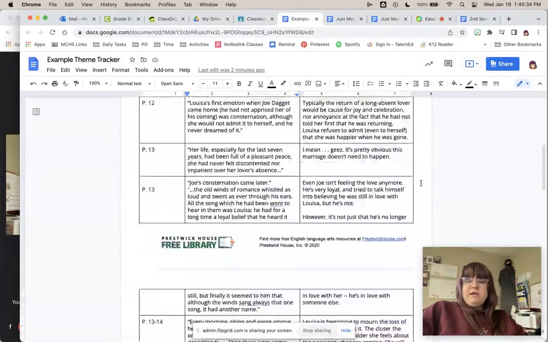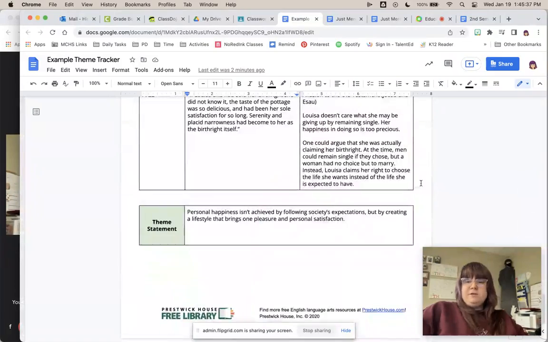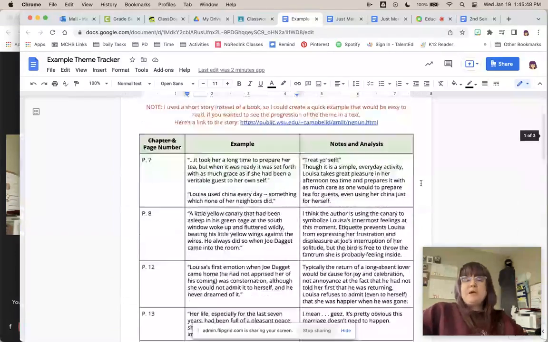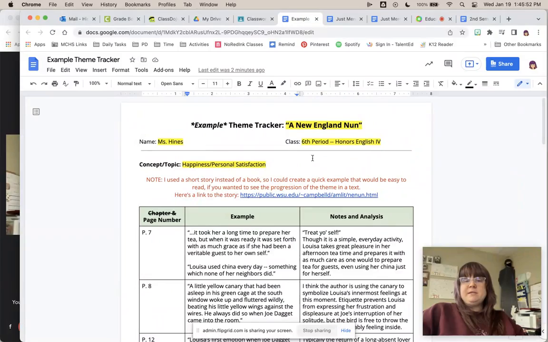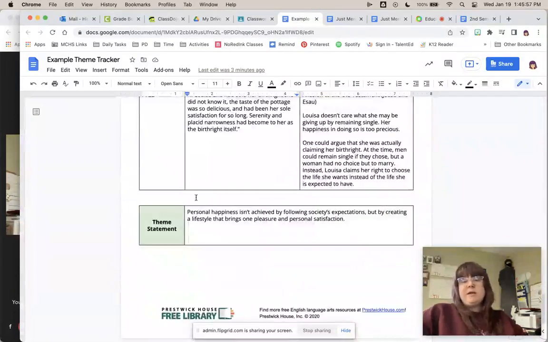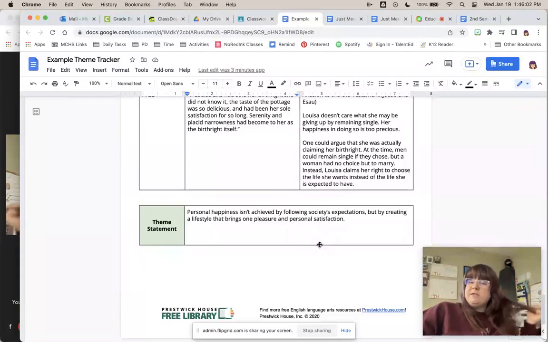Eventually, she figures out that he's in love with someone else, and she gives him an out. She's like, okay, you don't have to marry me anymore. I don't really want you to. So they both end up happy, but for a long time, it doesn't look like they're going to end up that way. So I took evidence of my topic, happiness and personal satisfaction. I found evidence of that throughout the story, and I came to a conclusion. So my theme statement is here at the bottom: Personal happiness isn't achieved by following society's expectations, but by creating a lifestyle that brings one pleasure and personal satisfaction. That will be my thesis statement when I go to write my essay.